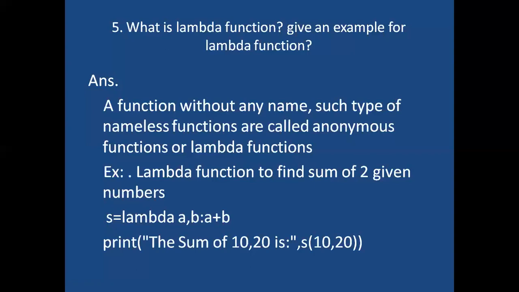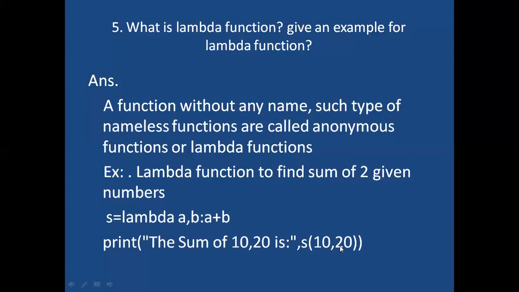Lambda is the keyword. Here I am not using any return. Why? We have no need to use the return keyword, because the expression itself returns the value. Here A plus B is the expression, and that expression itself returns the value. Explicitly, we have no need to use the return keyword here. Now, print the sum of 10, 20 is S of 10, 20.